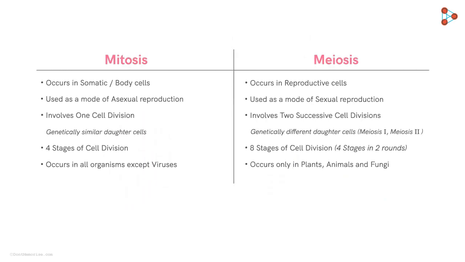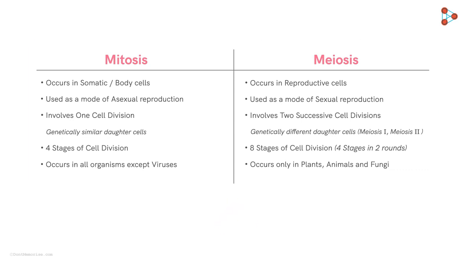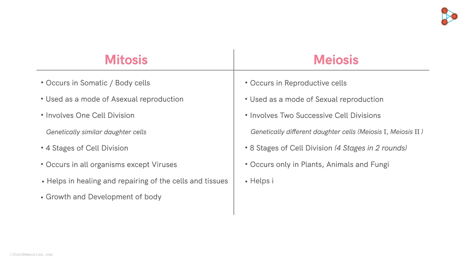Before signing off, tell me one thing. Have you ever wondered what important tasks these two processes perform in our body? Well, mitosis helps in the healing and repairing of the cells and tissues of our body. It's also responsible for the growth and the development of the body. Meiosis, however, helps exclusively in producing gametes. This ensures genetic diversity.